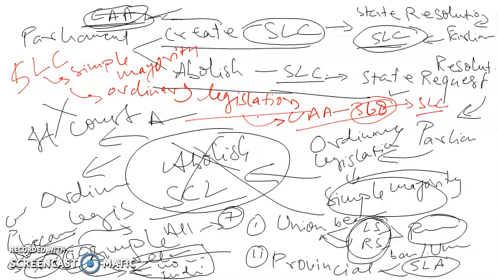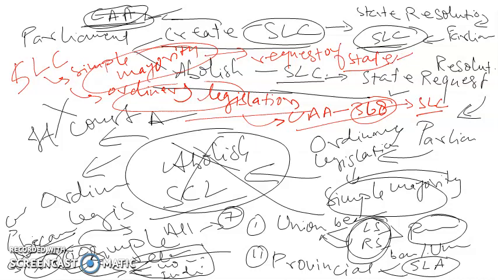A state legislative council can be created just by means of an ordinary legislation through a simple majority in the Parliament. But it can be created only on the request of the state concerned. So when a state that does not have a legislative council requests Parliament to create one, then Parliament, by an ordinary legislation through a simple majority, can create it. So this was all about the state legislative council, and it does not require a constitutional amendment under Article 368.